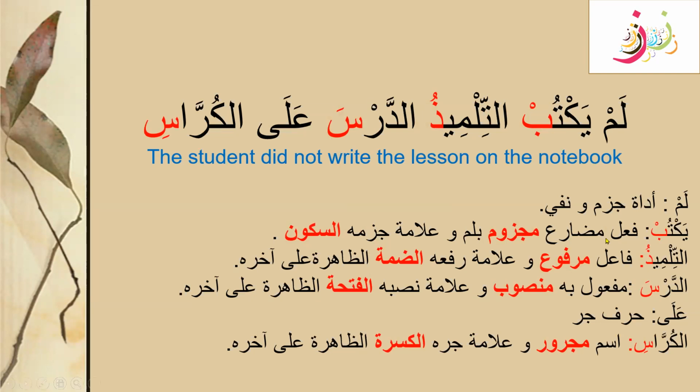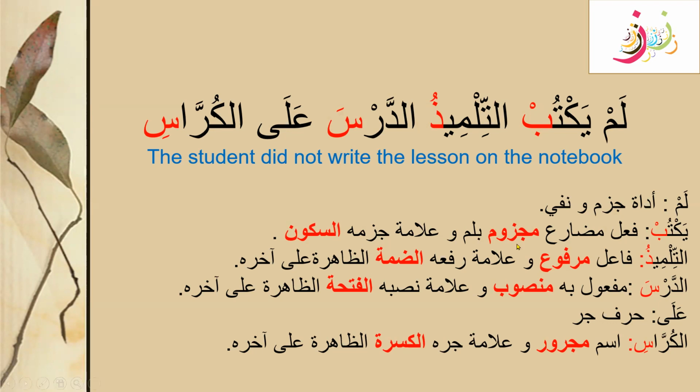We know that kataba yaktubu. So yaktubu, this Dhamma was dropped and it was converted into a sukoon because of this lam, because this is a jazm particle and it converts the fe'l mudari from marfu state to the majzoom state.